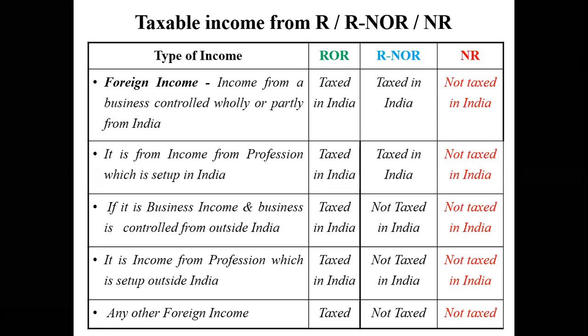Next is for a profession. If the person is earning income and receiving the income from a profession which is set up outside India, look at the second last point. It says it has been set up from a location which is outside India, or it has been controlled not from India but from some other country. In such case, only the first person, that is the normal resident, is going to be taxed. The other two are not going to be taxed at all.